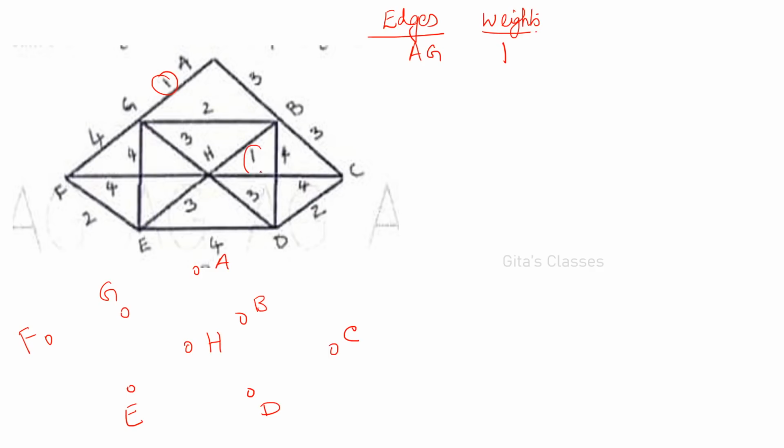Next is BH is 1. Any other one is there? No. Next is GB is 2. Next you search for 2. CD is 2. Right? Next is any other 2? Yes, EF is 2. You keep on rounding them because you will not leave any edge. Okay, so EF is 2. Next, any other 2? No.